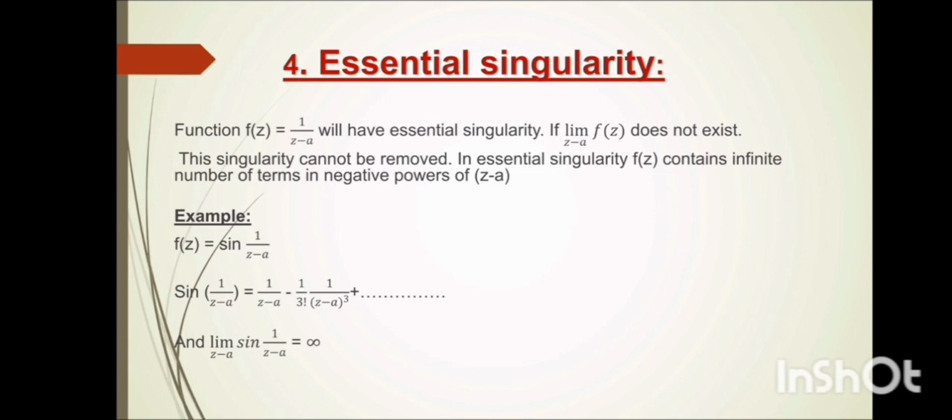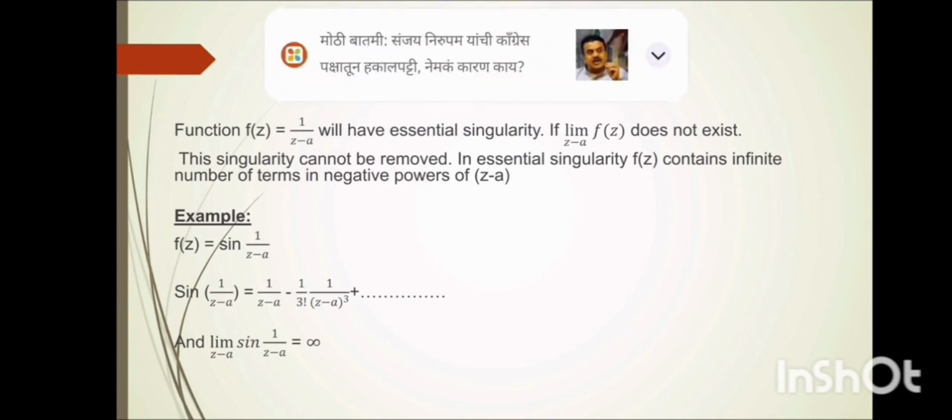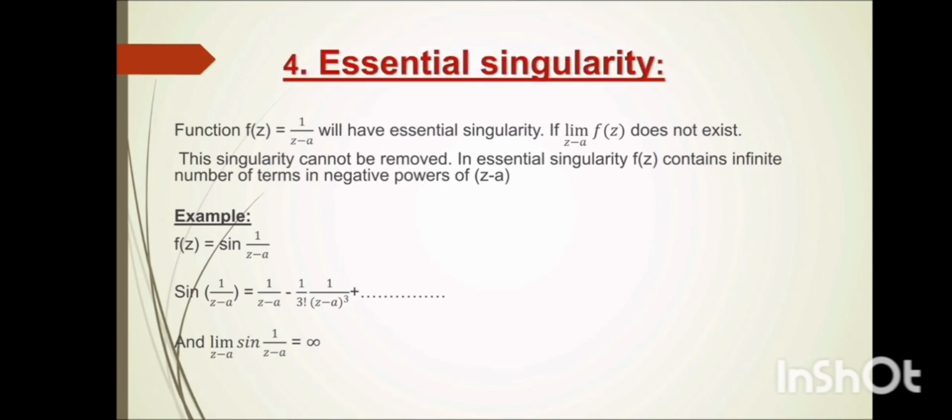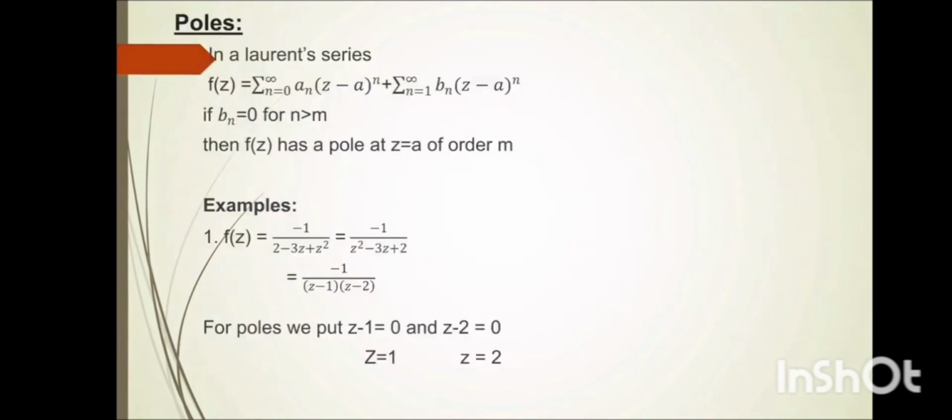Let us consider an example. f(z) = sin(1/(z - a)). sin(1/(z - a)) = 1/(z - a) - (1/3!)(1/(z - a)^3) + ..., and the limit as z tends to a of sin(1/(z - a)) is infinity. In a Laurent series, f(z) = the summation of n = 0 to infinity of a_n (z - a)^n plus the summation of n = 1 to infinity of b_n/(z - a)^n.